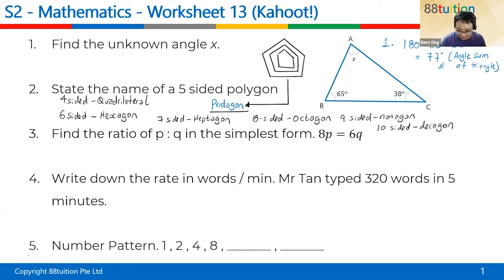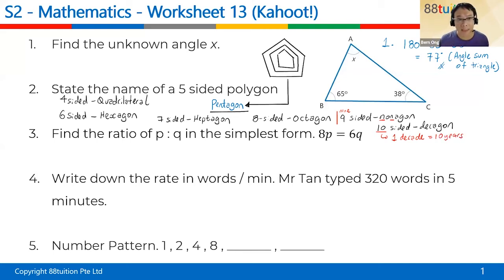How do I remember the nine-sided? Nine is spelled N-I-N-E, so I remember it as N-N. Nonagon also has N-N. How do you remember 10? Do you know that one decade is equal to how many years? One decade is 10 years. So the word decade gives you Deca, decagon.